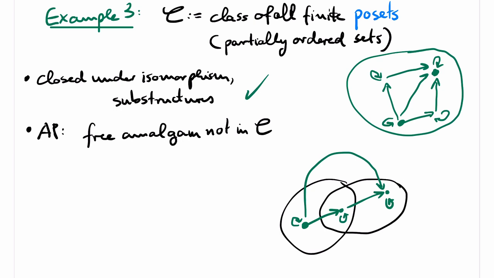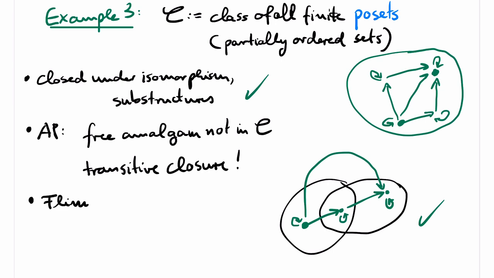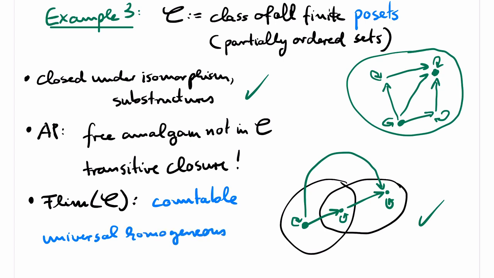I claim that the resulting structure provides an amalgam of B1 and B2 over A. All edges in the transitive closure of the free amalgam are between the complement of A in B1 and the complement of A in B2, so the identity maps are still embeddings of B1 and B2 into C, and C is in the class. It's a poset, and this is all we need. The Fraïssé limit of this class is sometimes called the countable universal homogeneous poset.